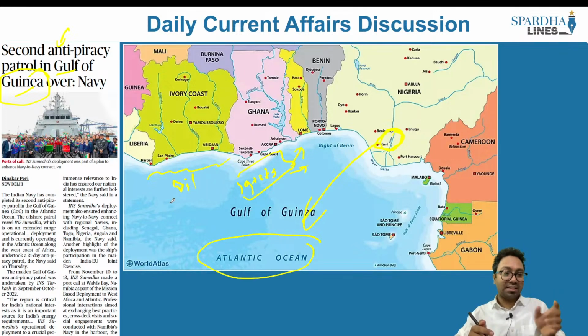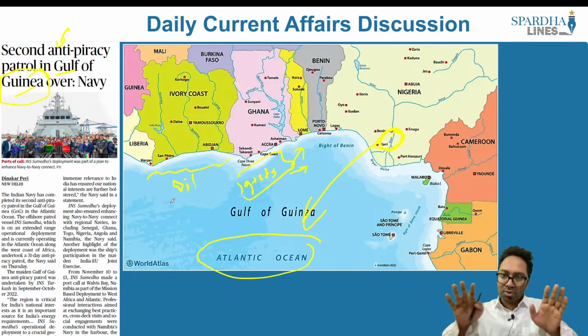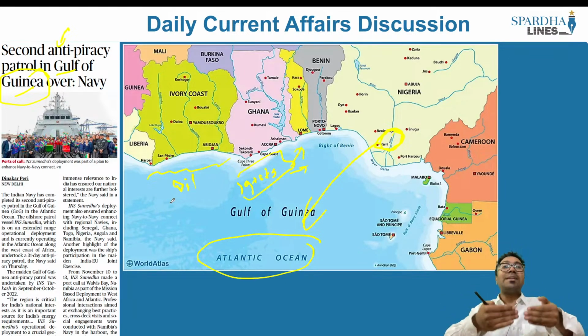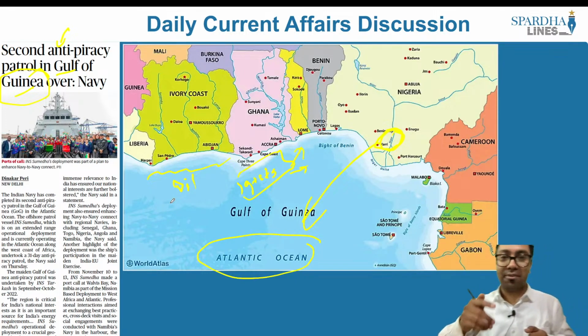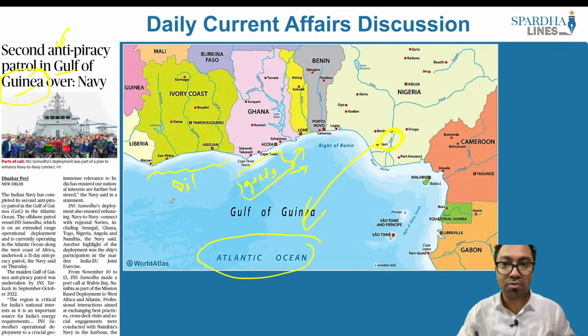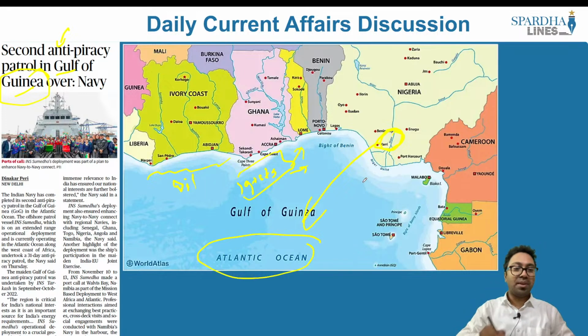The significance is that there is a lot of gas and oil reserve in this particular area. So major exports happen to a number of countries. To prevent piracy related activities, the Indian Navy takes it up. And from the preliminary examination point of view, remember that the Niger enters the Gulf of Guinea. UPSC has asked questions on this, which is why we have taken this practice question.